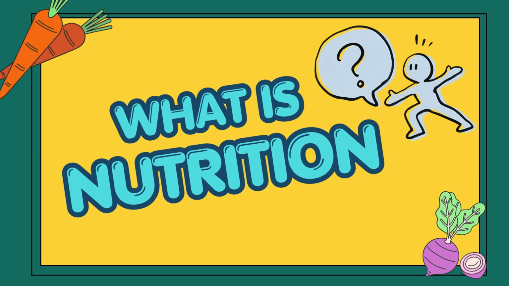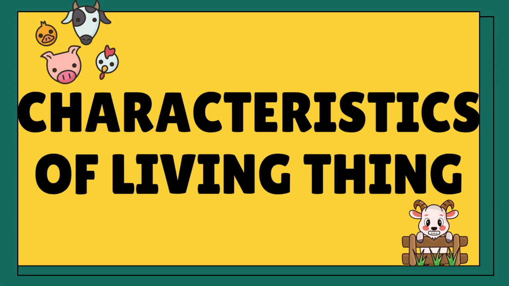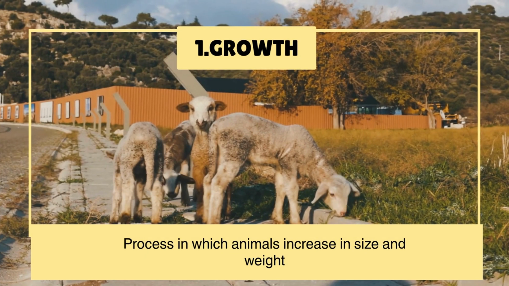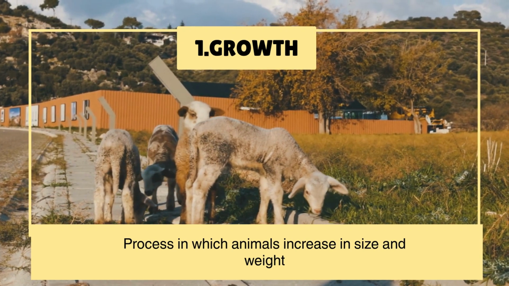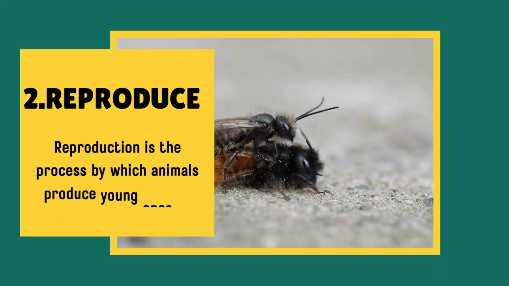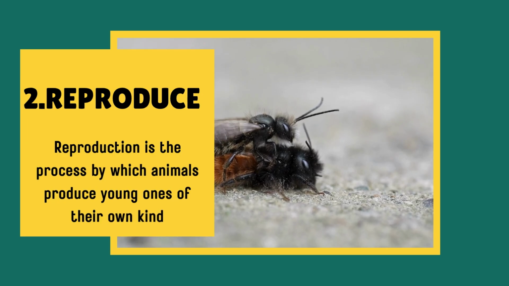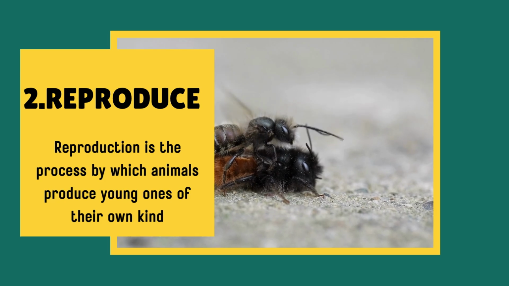So nutrition being one of the characteristics of animals or living things, I would like to look at the other characteristics of living things. Let us look at the first one. Living things grow, and growth, this is the process in which animals increase in size and weight. Another characteristic is animals reproduce. So reproduction, we say it is the process by which animals produce young ones of their own kind. It must be of their own kind.